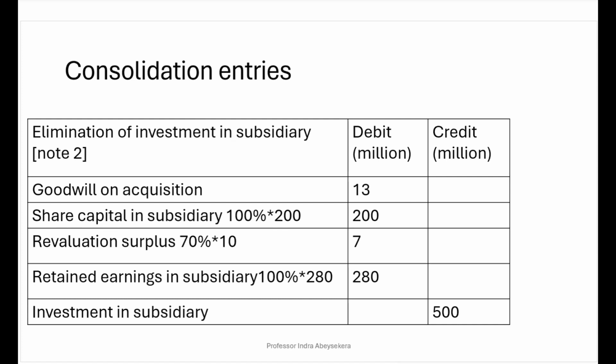And additionally, we now have a revaluation surplus, which we have now generated through the first journal entry, which is 7 million. That equals 10 million less the tax rate, that is 30% of 10 million, therefore 70% is 7 million. That's our second consolidation journal entry.